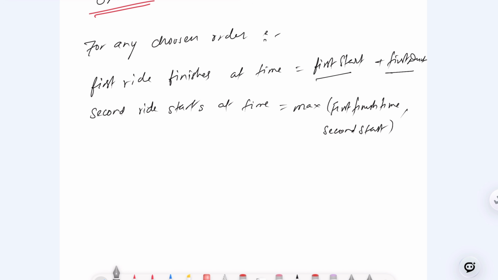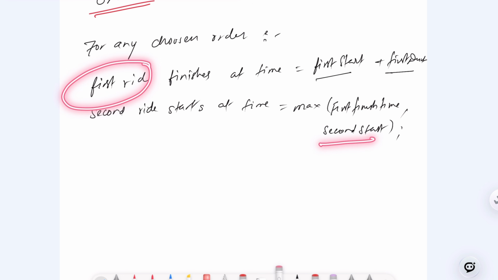Am I correct? I'm saying the first ride starts at the time where we have given the first start time and the first duration. It is very simple, right? Most important is about the second ride. The second ride will start at where? The first finish time, and the second start.